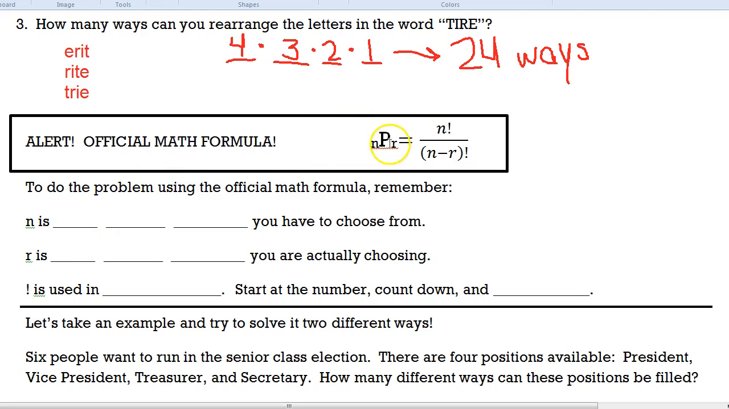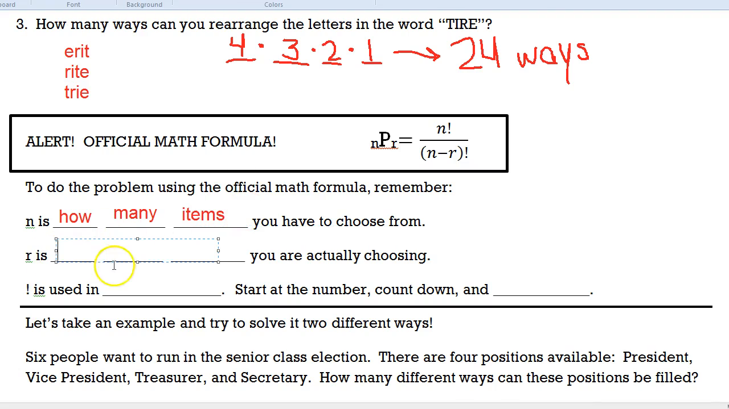I already talked about that setup earlier. The number on the left, the little n, is how many items you have to choose from. So in the music example, there were 5 songs that they had to choose from. Now R is how many of those items you are actually choosing. So let's say, like in the music example, out of those 5, they only wanted to play 3.